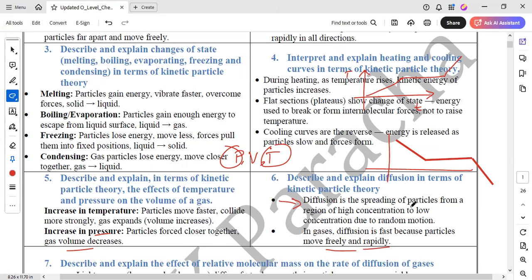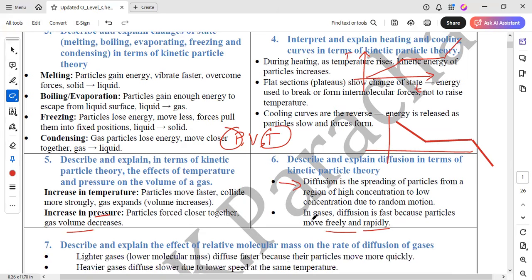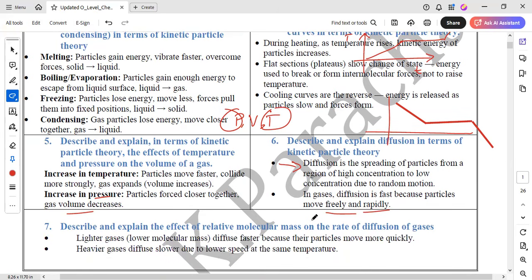And then the next thing is we have to discuss the effect of mass on the rate of diffusion of gases. Okay. Describe and explain the effect of relative molecular mass on the rate of diffusion of gases. So gases, if they are lighter, they diffuse faster. Okay, and their particles move more quickly. And when they are heavier, they diffuse slower.